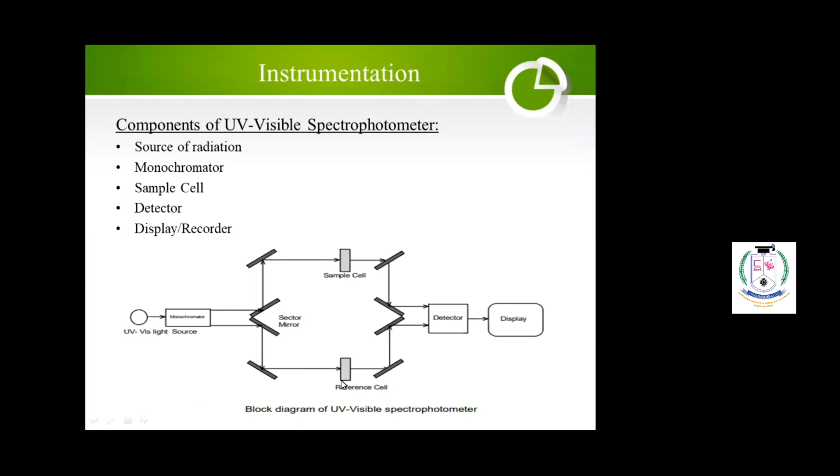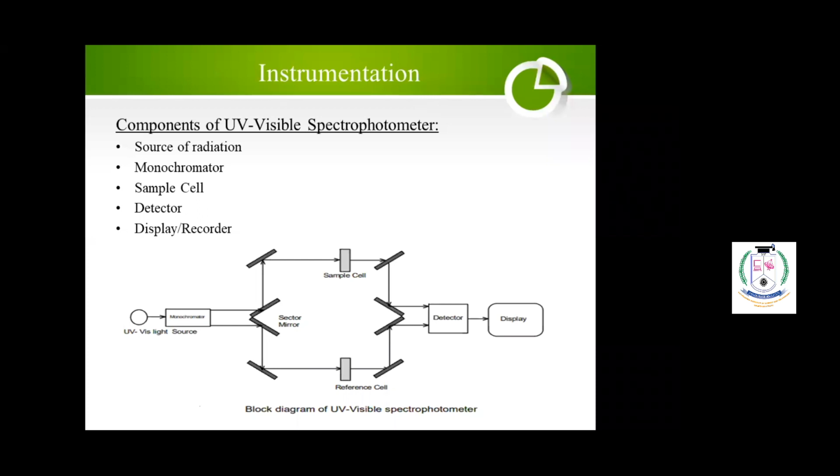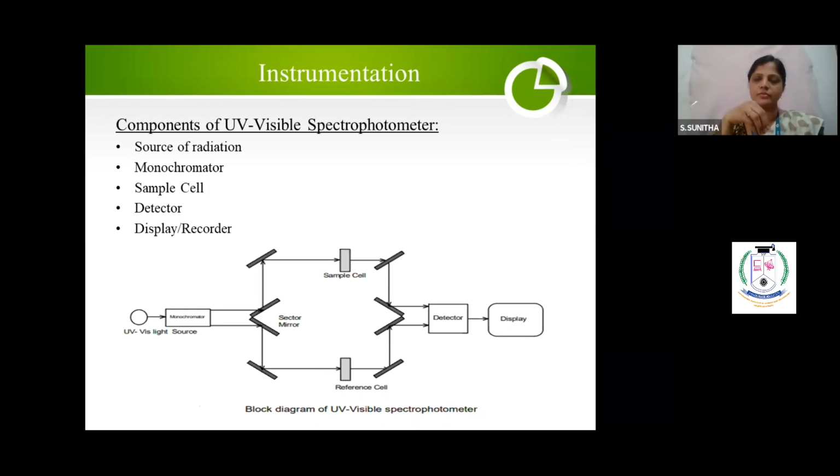Why, madam, should I use both? You can ask, one sample and one reference. Why? Suppose your sample is a solid sample, UV visible will not work. It will work only for solutions. So in such cases you take the solid and dissolve it in some solvent. Some solid samples dissolve in water, and some dissolve in organic solvents. So whatever solvent you use, the same solvent you keep as the reference. I am making it clear.